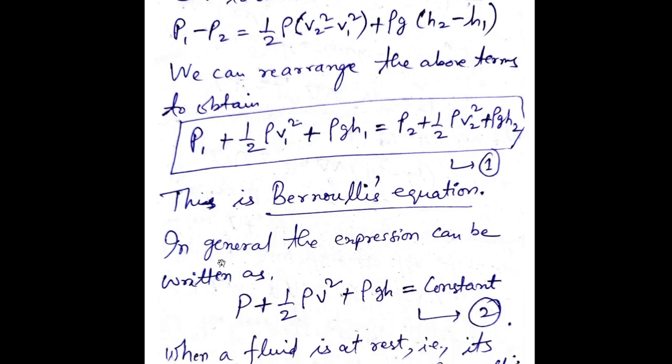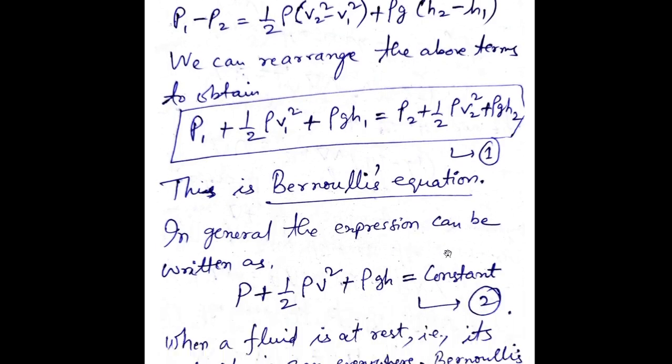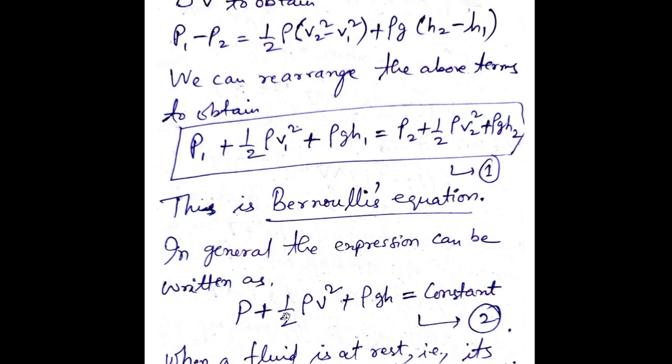So in general, the expression can be written as P plus half of rho V square plus rho G H equal to constant. Why have I written this one? Because you see, in equation 1, both sides have the same terms, just at one location and the other location.